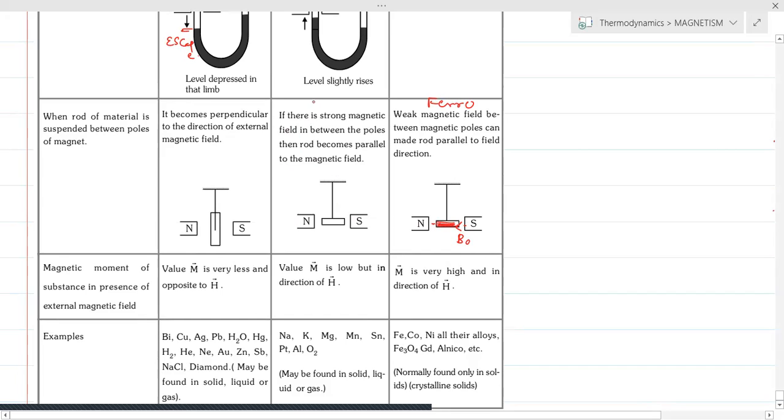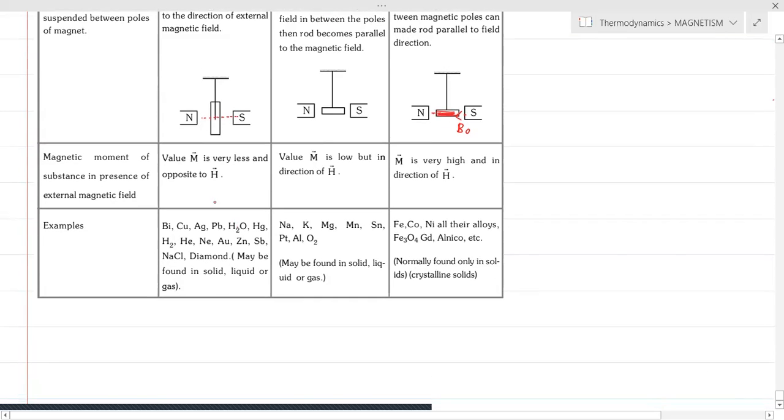So when we think of paramagnetic material, we are seeing that if there is a strong magnetic field between the poles, then the rod becomes parallel to the magnetic field. That means in this case also, the magnetic material tries to be in the same direction as that of the field. Next, when we think of diamagnetic materials, here we can see it will always try to escape, move away from the field. So that's why it does not remain in the field direction, that is in this direction. It lies in the perpendicular direction. So that is the basic difference between ferro, para, and dia.